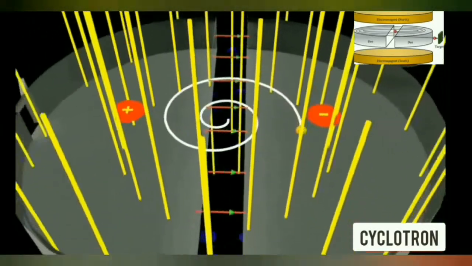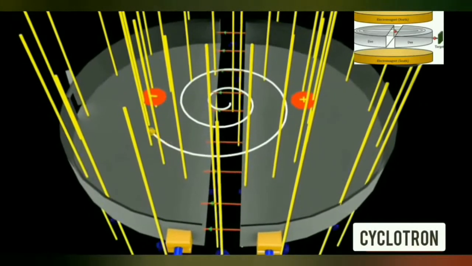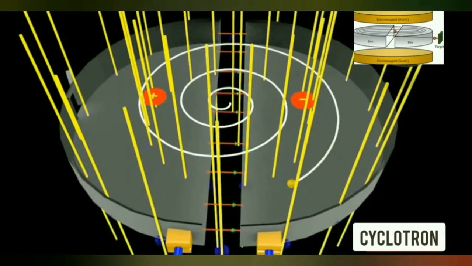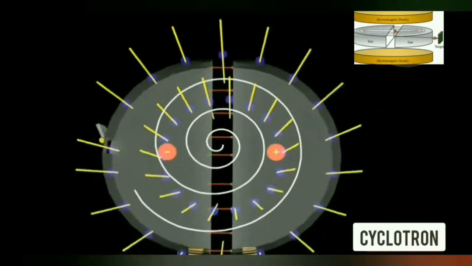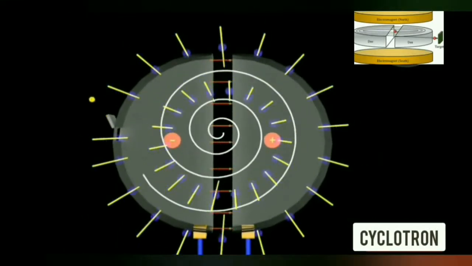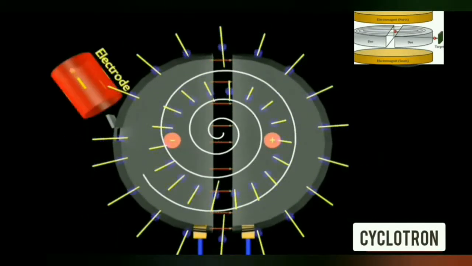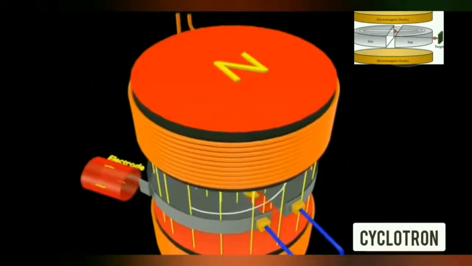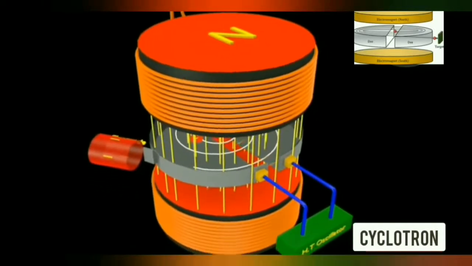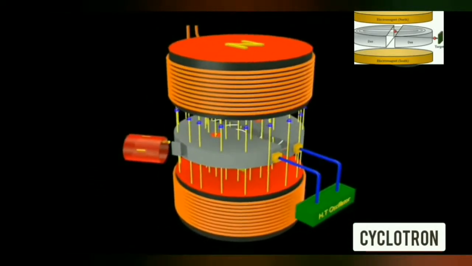But it is not so, as the decrease in the time spent by the charged particle inside a D due to the increase in its velocity is exactly compensated by the increase in the length of the semicircular path. The phenomenon is continued till the ion reaches the periphery of the Ds, where an auxiliary negative electrode, the deflecting plate, deflects the accelerated ion onto the target to be bombarded.